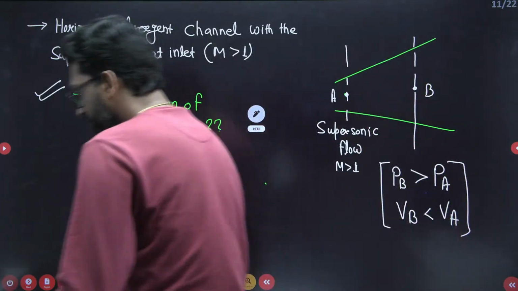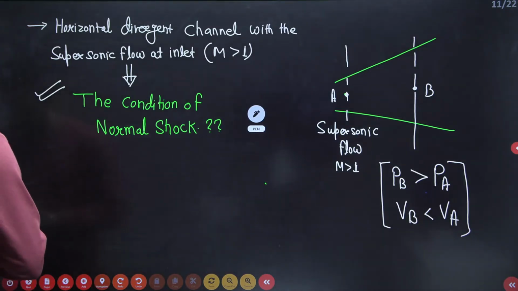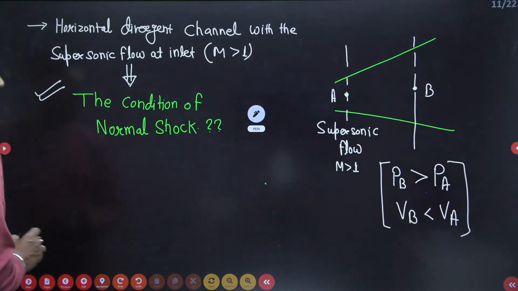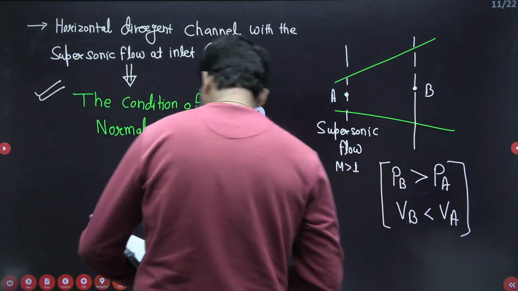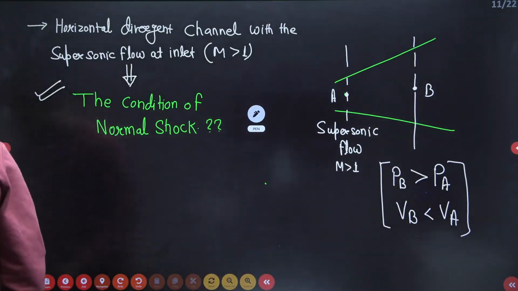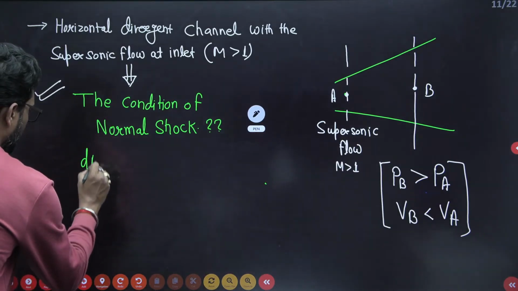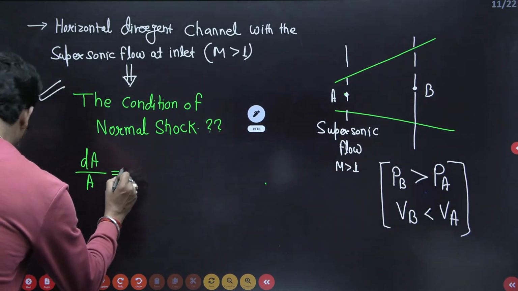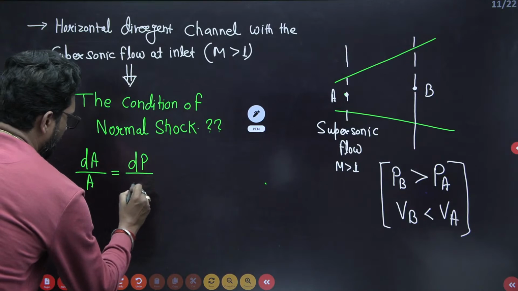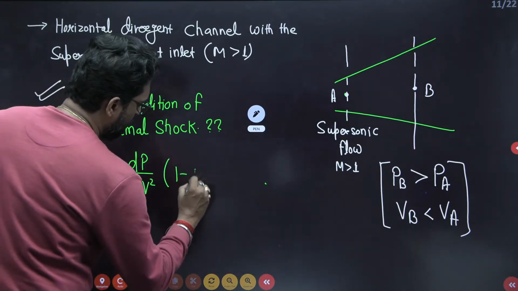Now, an adverse pressure gradient will cause flow separation. So here PB is greater, so flow separation is there. But what is the Bernoulli equation in this case? dA by A equals dP by rho V square into (1 minus Mach square).